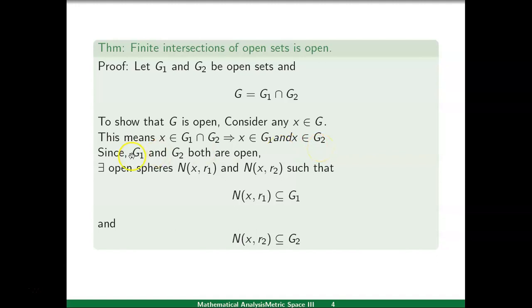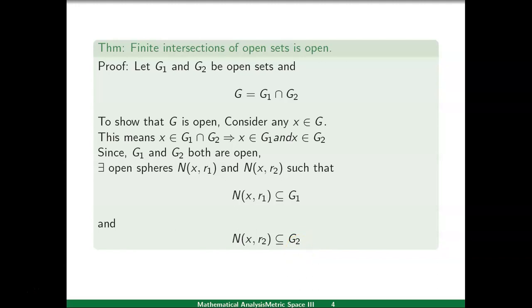As G1 is an open set, there exists an open sphere about x, let us say N(x, r1), such that N(x, r1) is contained in G1. Set G2 is open. This means x belongs to G2, so there exists an open sphere N(x, r2) such that N(x, r2) is contained in G2.